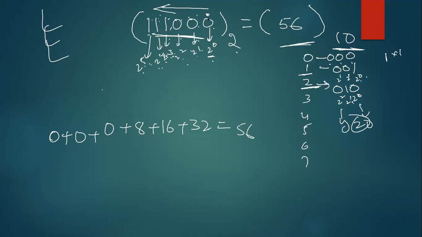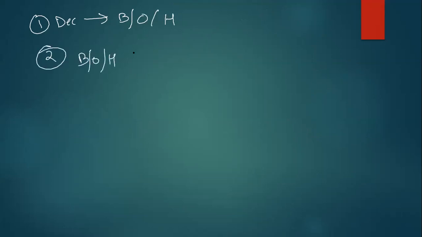Now listen guys, whenever you want to convert from other number systems to decimal, see, in the first case we have seen decimal to other number systems: binary, octal, hexadecimal. Now in the second case, I'm going to tell you how to convert these numbers into decimal. For example, binary has 0, 1, octal has 0 to 7, hexadecimal has 0 to F.